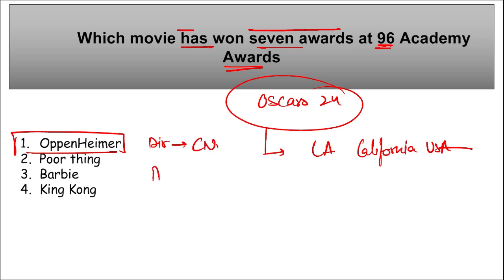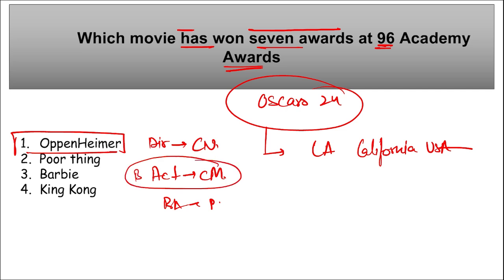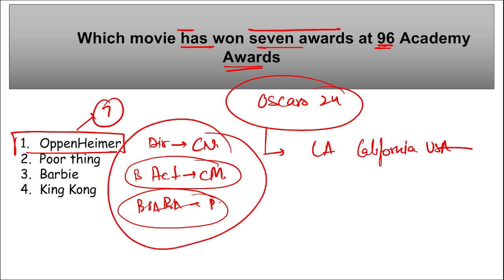Who was the actor here? Cillian Murphy. And best supporting actor, Robert Downey Jr. Remember, here the best actor award was given to Cillian Murphy. Best supporting actor award was given to Robert Downey Jr. Correct? And this is the movie that has won a total of 7 awards, among which these 3 are important that you need to remember. Right?